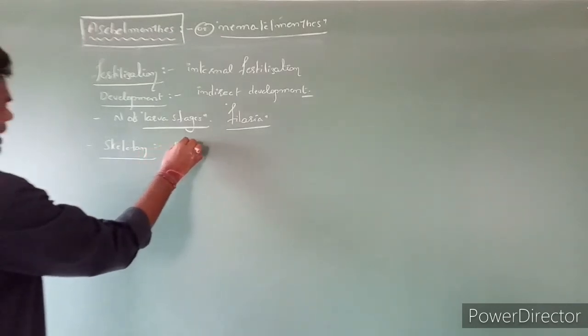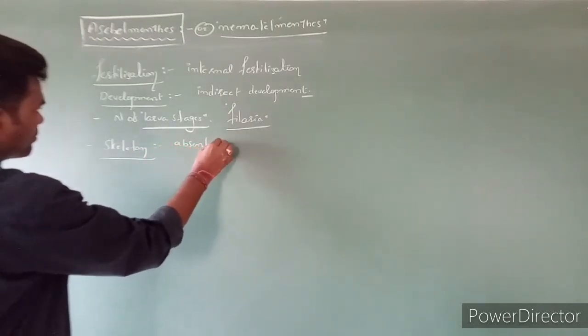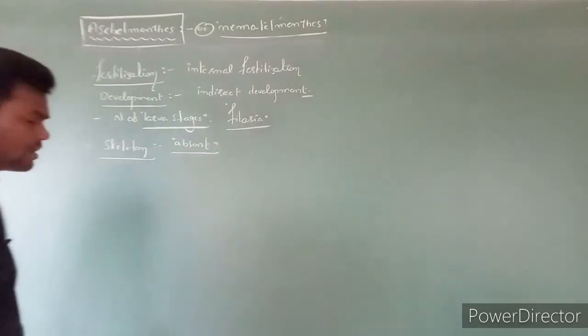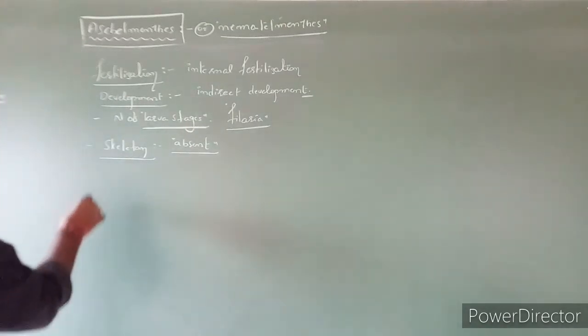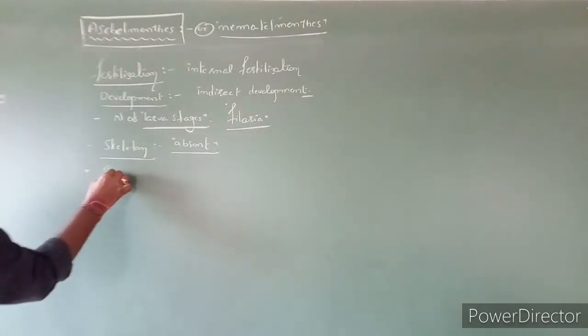Next, skeleton. Skeleton is completely absent. One more character is excretion.